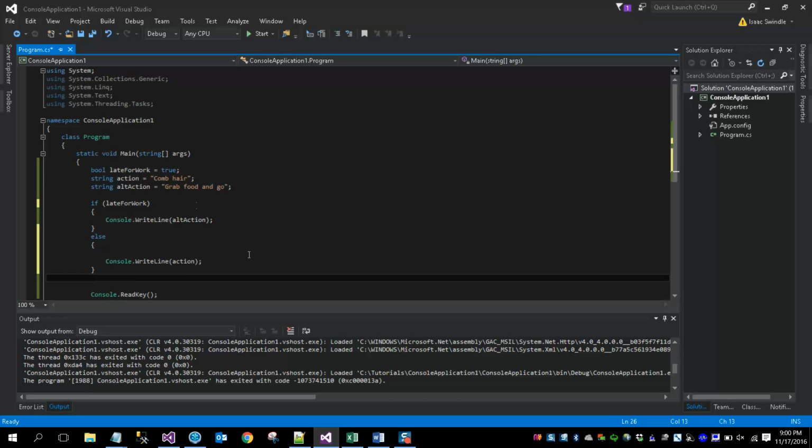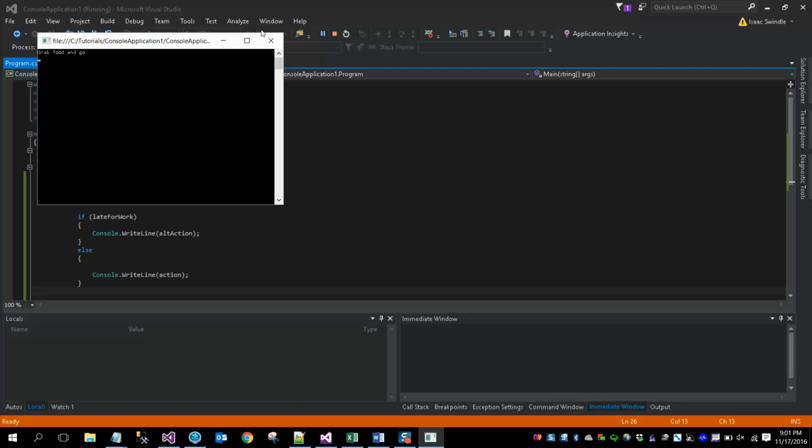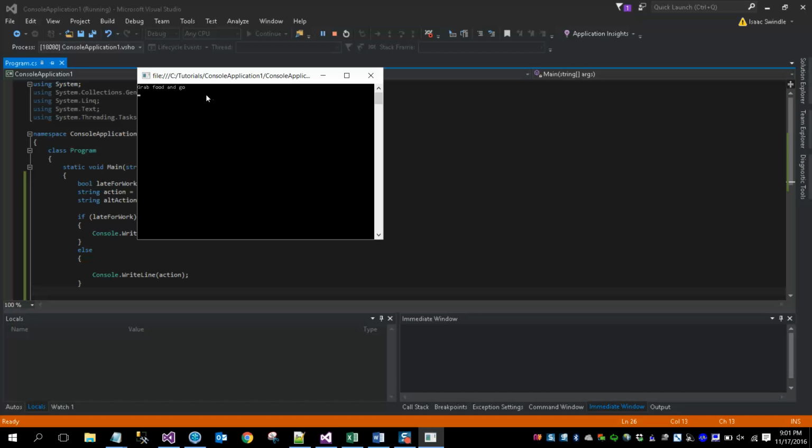Imagine a branching off. It's called branching or selection. Imagine it branching off. If I just say if late for work, then I'll grab food and go and definitely comb my hair. But the logic for this is, if I'm late for work, grab food and go, else comb my hair. I've got a slower morning. So look at this. We just have grab food and go.